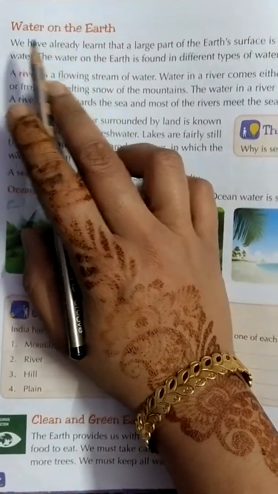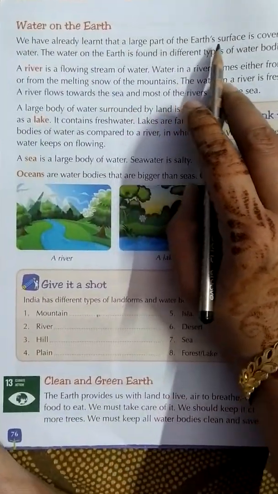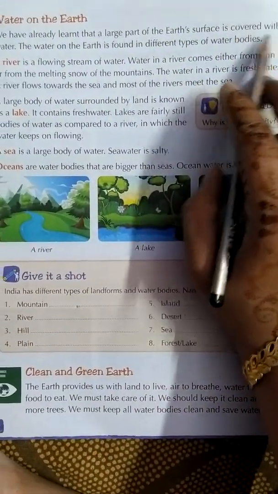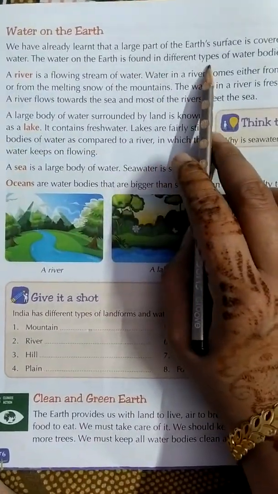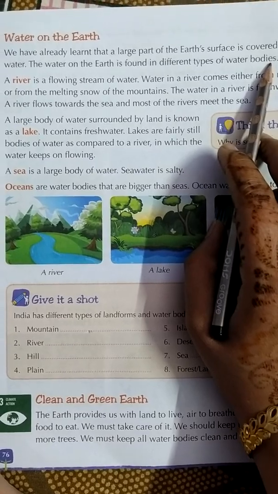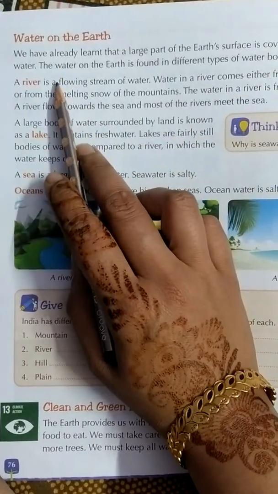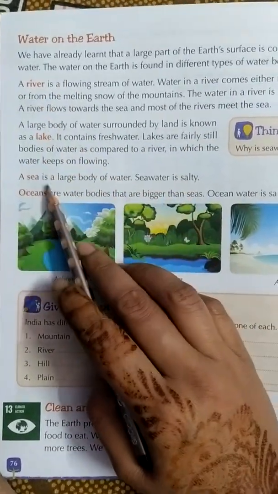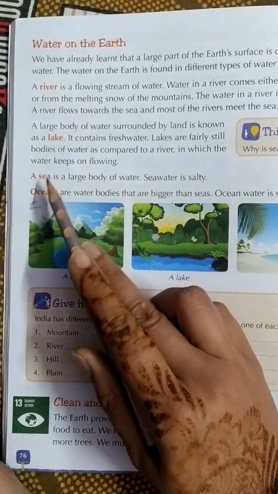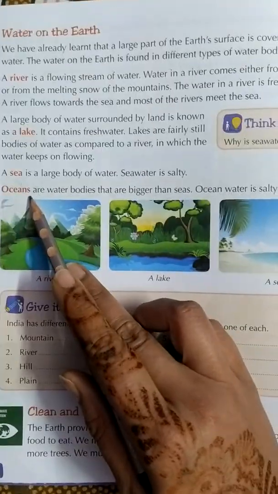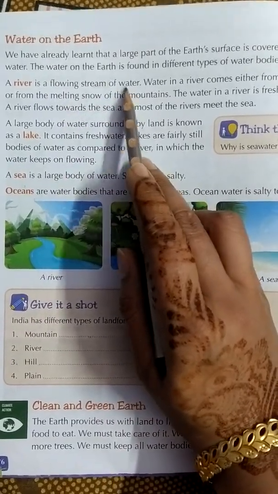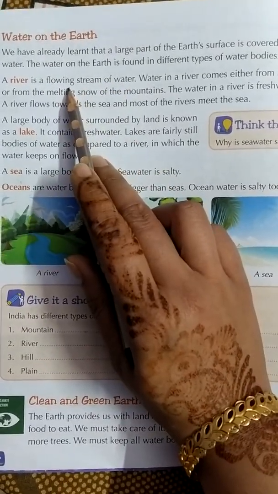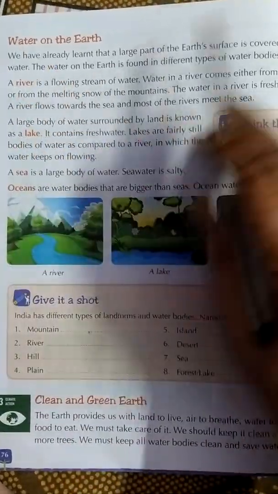Water on the earth. We have already learned that a large part of the earth's surface is covered with water. The water on the earth is found in different types of water bodies. Which are the water bodies? These are some of them. River, lake, sea and oceans also. A river is a flowing stream of water. This is not a stopped part of water. No, it is just flowing water.